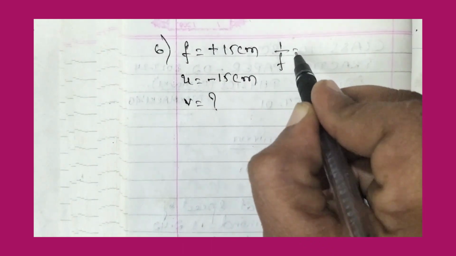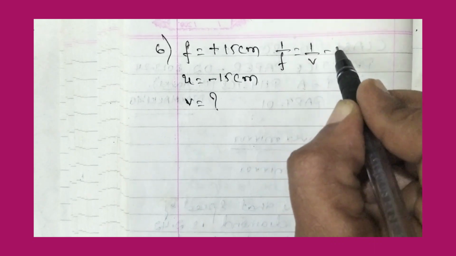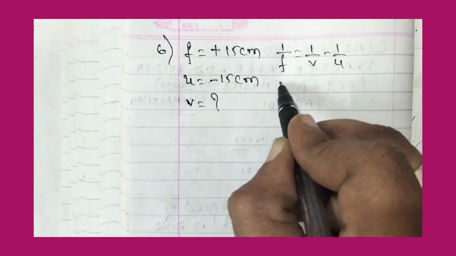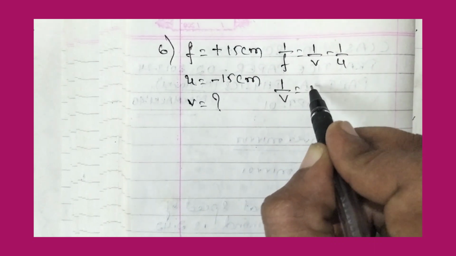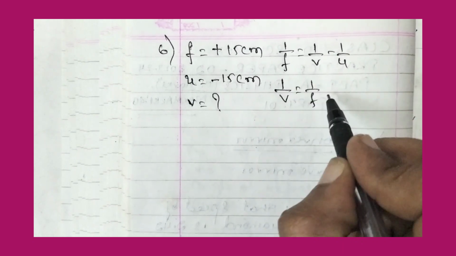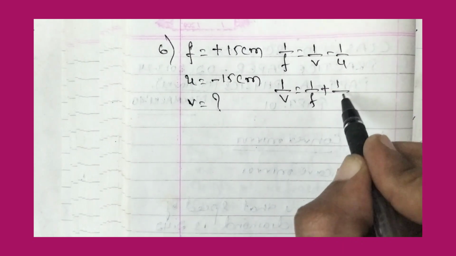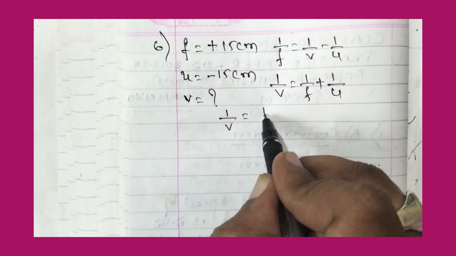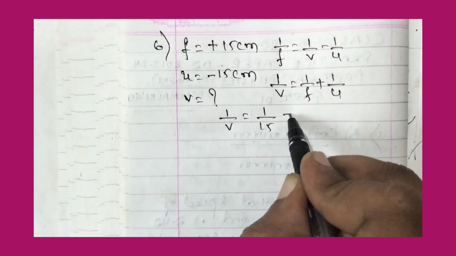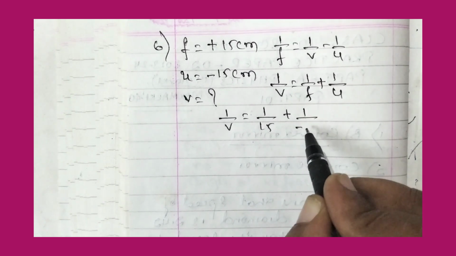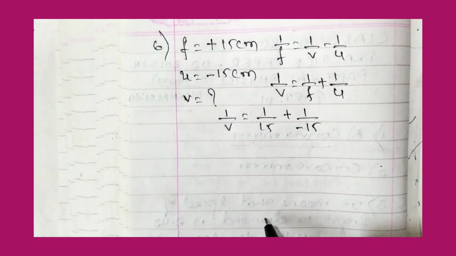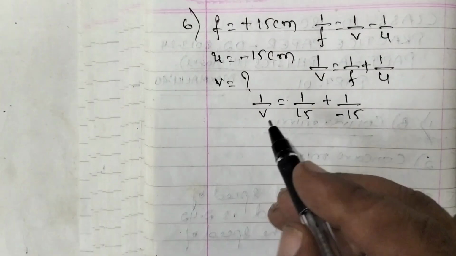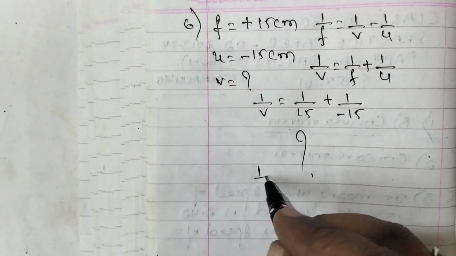So 1 over f is equal to 1 over v minus 1 over u. So we want 1 over v is equal to 1 over f. You shift minus 1 over u, it will become plus 1 over u. So 1 over v is equal to 1 over f is 15 plus 1 over u is minus 15. So ಈ ಕ್ವಶನ್ ಇನ್ಕಂಪ್ಲೀಟ್ ಡೇಟಾ ಇದೆ.